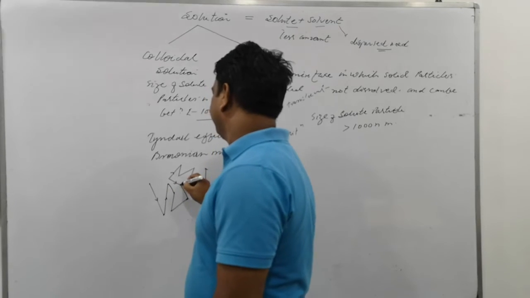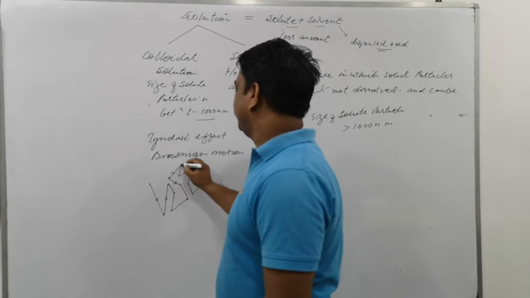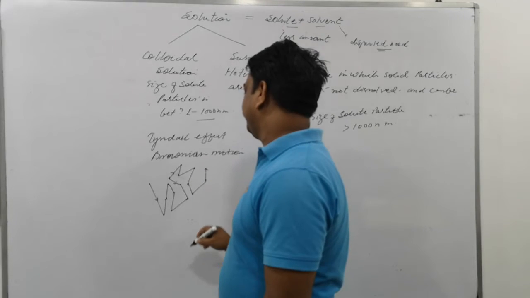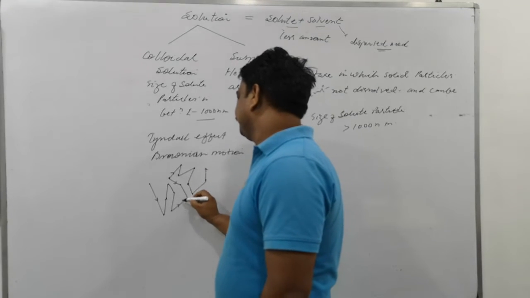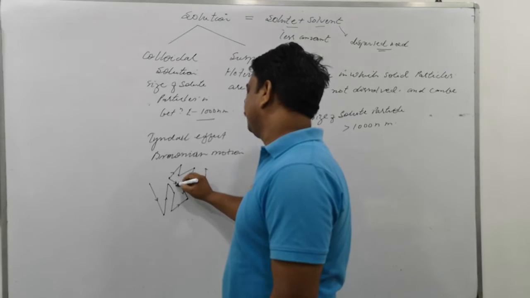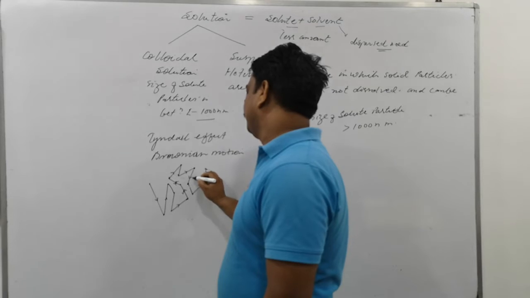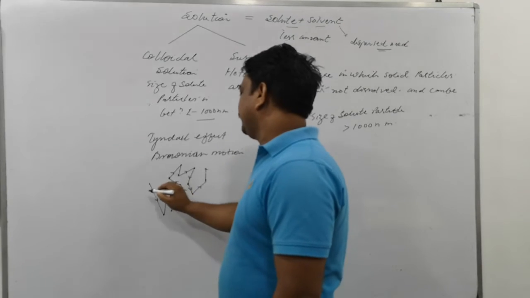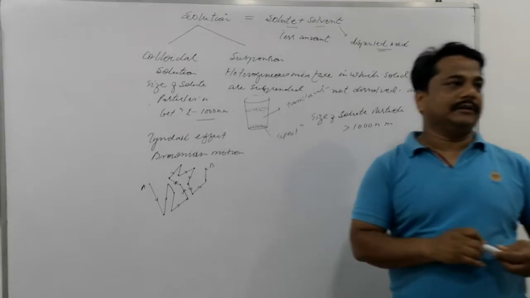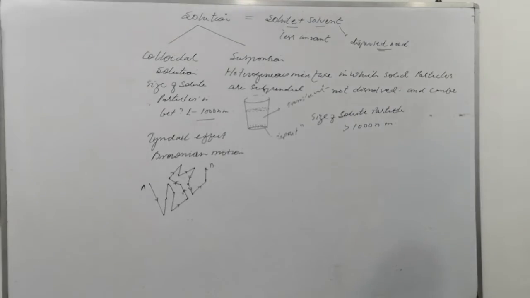The zigzag motion of the colloidal particles in the dispersed medium, this is zigzag motion. The particle reaches from A to B by following these motions. This is called the Brownian motion. Is that clear? Have you well understood the concept?